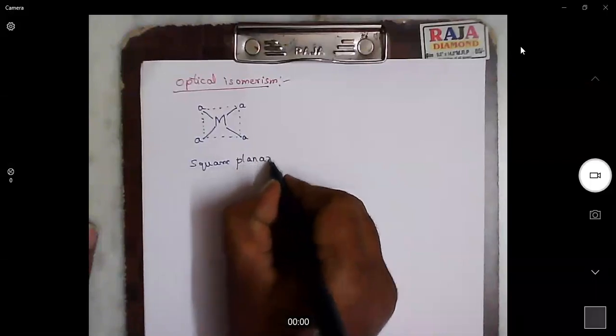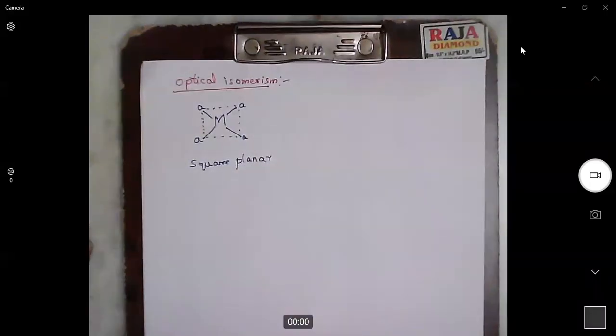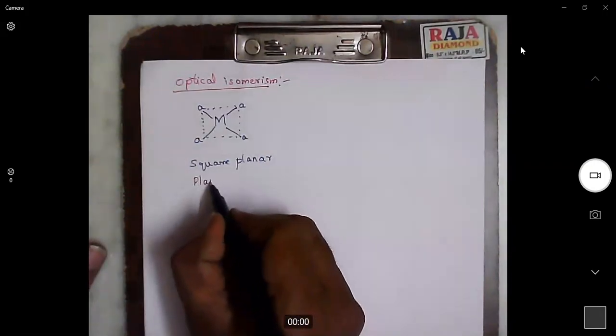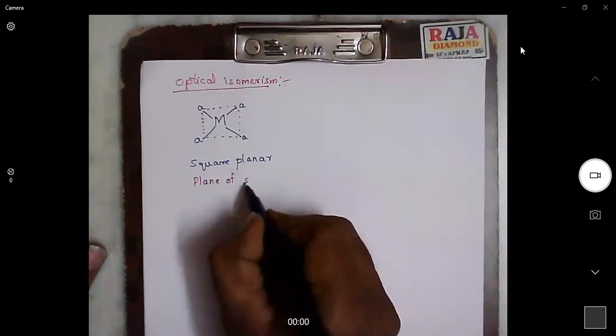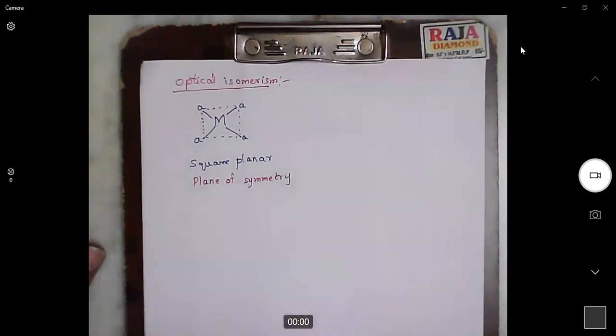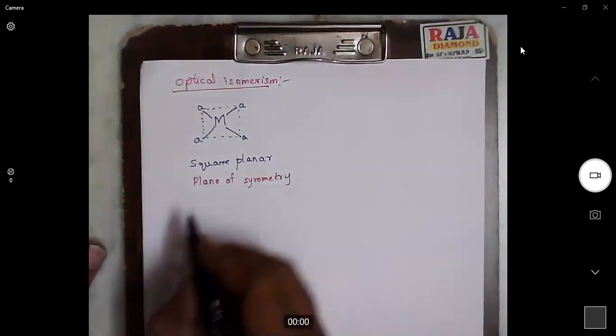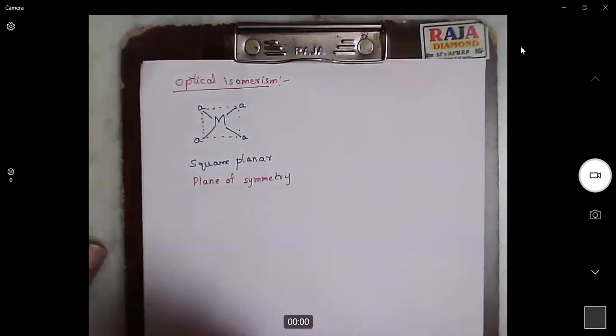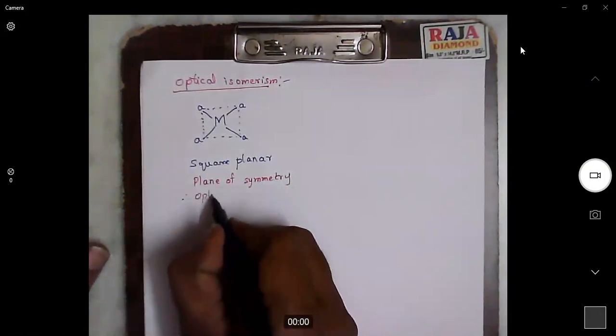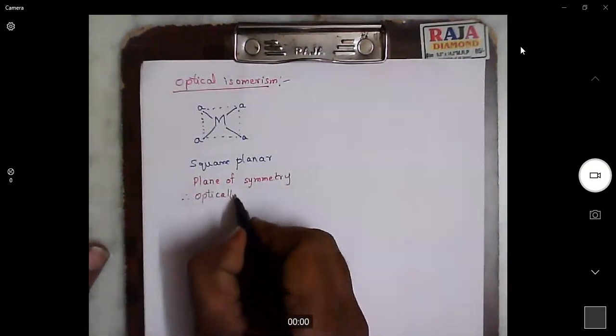Now, how do we say a molecule is optically active or inactive? For this, we have a shortcut. If a molecule possesses a plane of symmetry, then it is optically inactive.